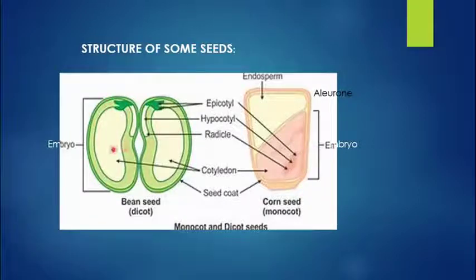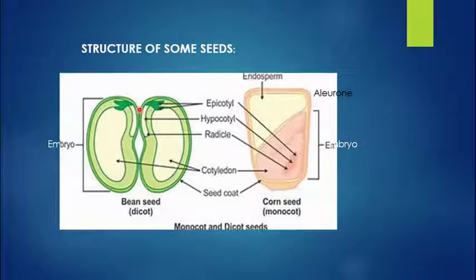This is a seed of beans, which is dicot in nature. Two seeds are there and they are rich in food materials which give nourishment to the growing embryo. This is the embryo. And then it has another imaginary line that is known as the embryonal axis. And as I told you, the part below the embryonal axis is the hypocotyl and the part above the embryonal axis